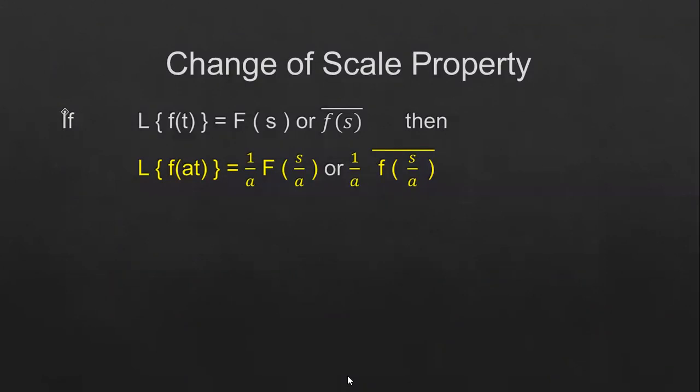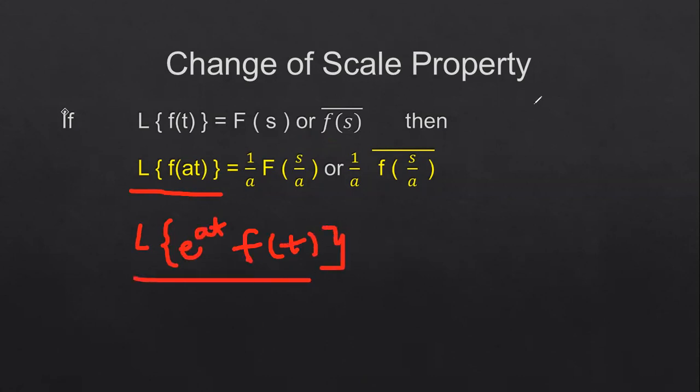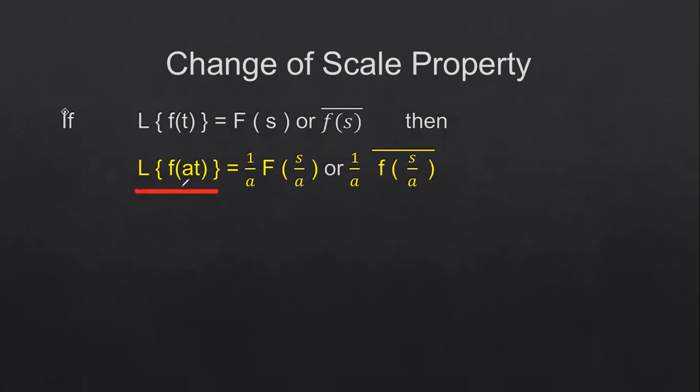So what is this change of scale property? Again, the Laplace transform of f of t is written as F of s. Then the Laplace transform of f of at. Previously we had the Laplace transform of e power at into f of t, which is the first shifting theorem property. Here we have the Laplace transform of f of at. If you have f of t of this form, f of at, then it can be written as 1 by a F of s by a.